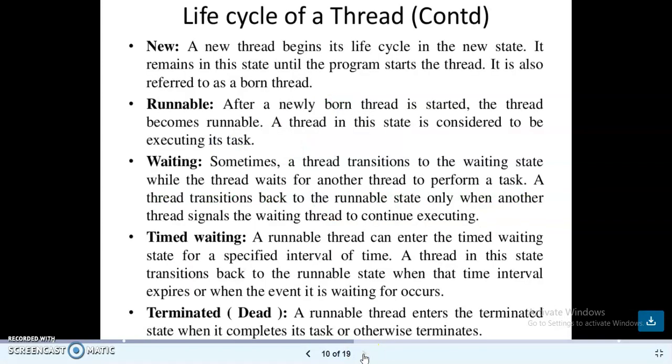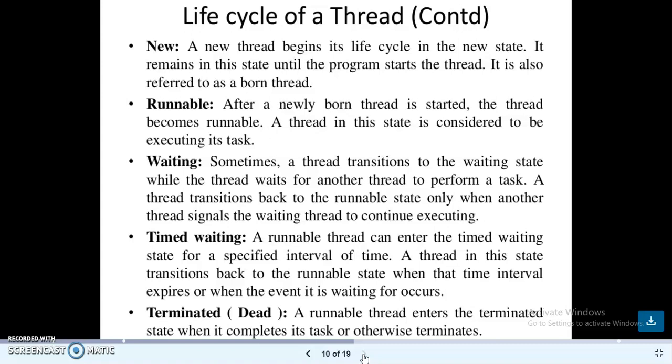So what is a new thread? The life cycle of the thread. A new thread begins its life cycle in the new state. It remains in the state until the program starts the thread. You people just listen to this carefully. A new thread begins its life cycle in the new state.